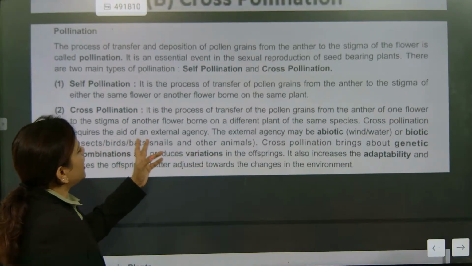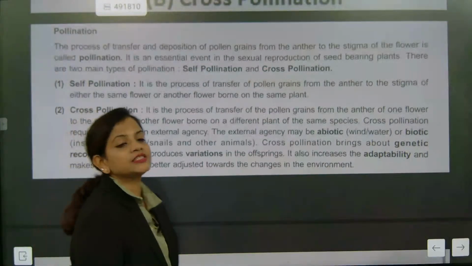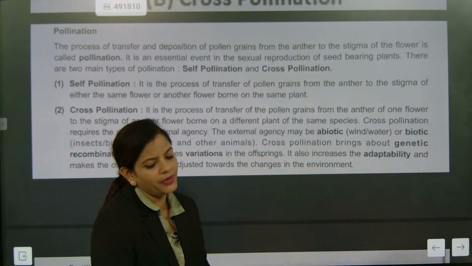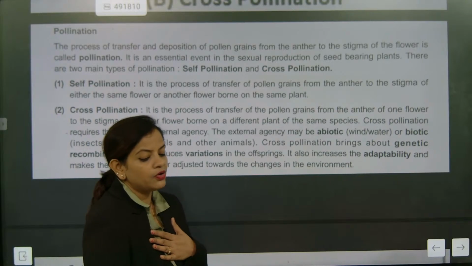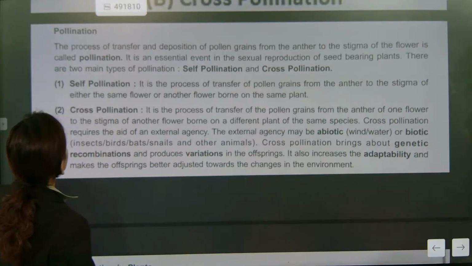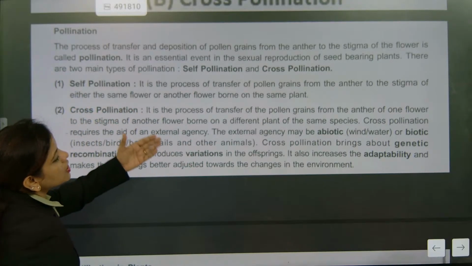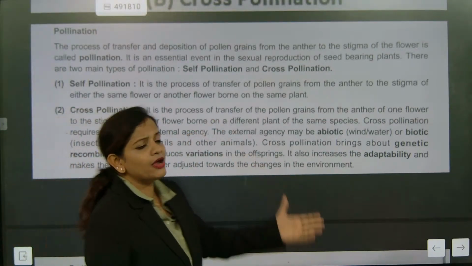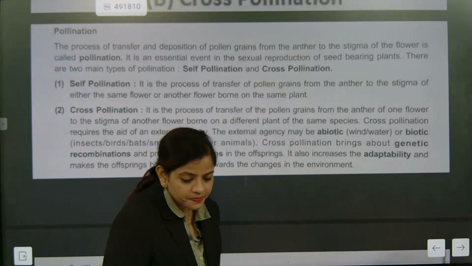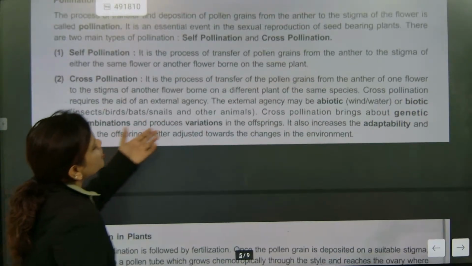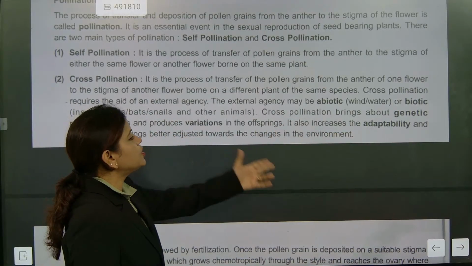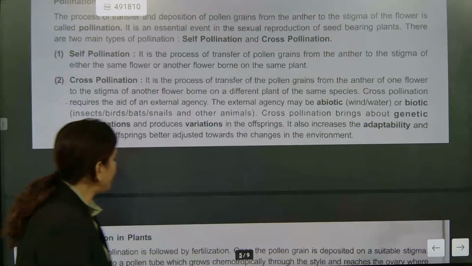Cross-pollination requires the aid of an external agency. What can the external agencies be? Abiotic: wind and water. Biotic: animals and humans. We people are biotic, and we are also responsible for pollination. Insects, birds, bats, snails and humans all come under the biotic agents that help pollination. Is it clear? Recombination produces variation, which also increases adaptability and makes the offspring better adjusted to changes in the environment. I hope you have understood this.